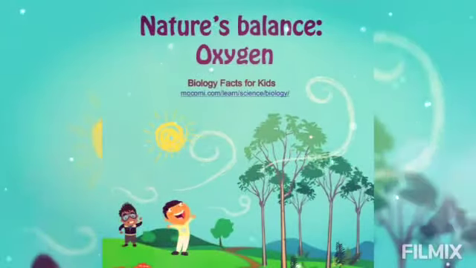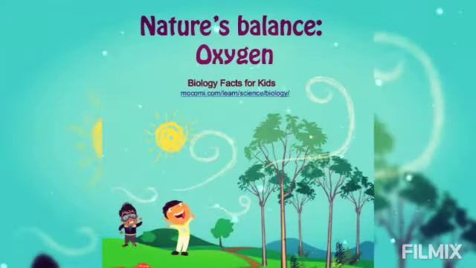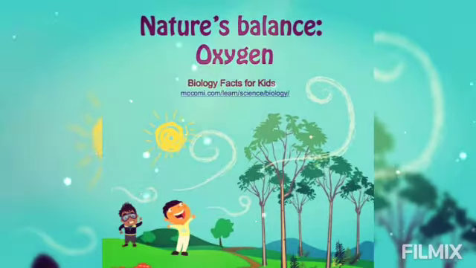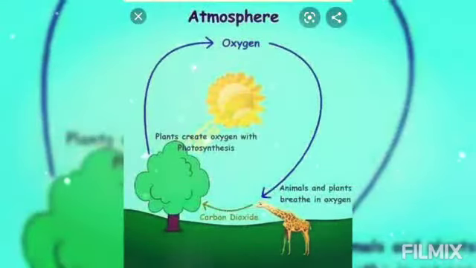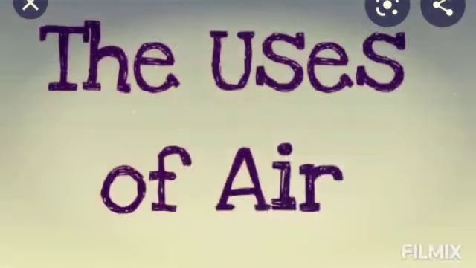Then comes balance of oxygen in nature. We all know that we need oxygen for respiration and for burning also. And we get oxygen by the process of photosynthesis, and in photosynthesis carbon dioxide gas is used so that we can balance oxygen and carbon dioxide in air.